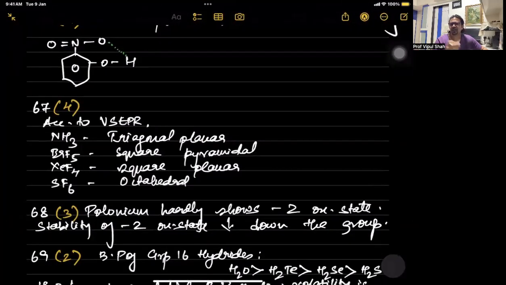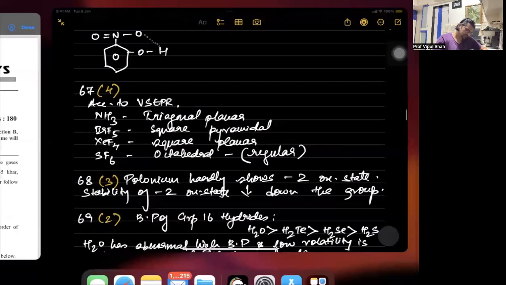Ammonia trigonal planar, BrF5 square pyramidal, XeF4 xenon tetrafluoride is square planar, and SF6 is a regular octahedral. So first three are as per VSEPR. Last one is a regular molecule. All right, 67 is the fourth one.